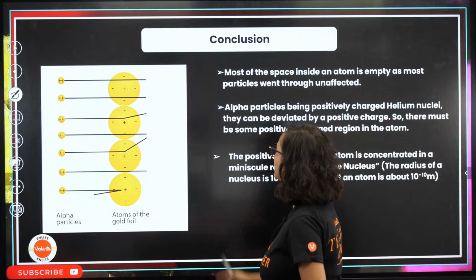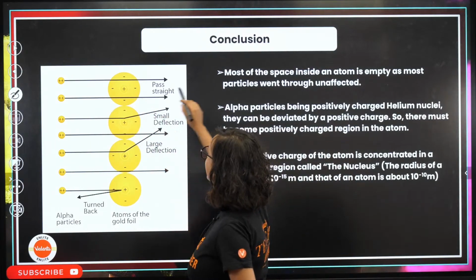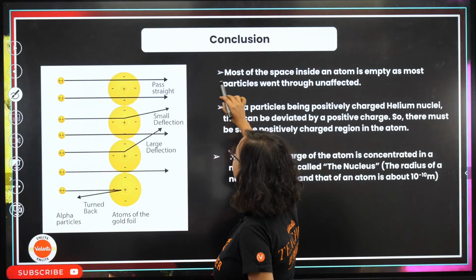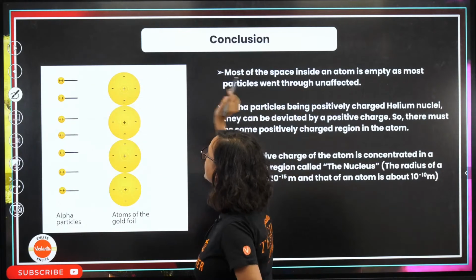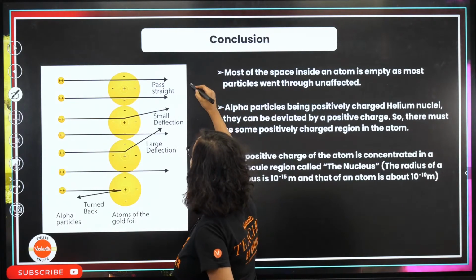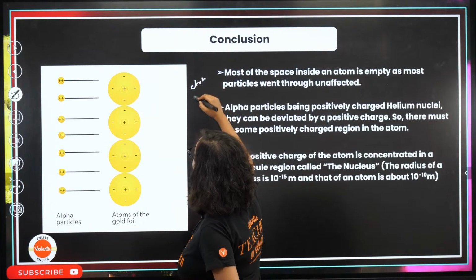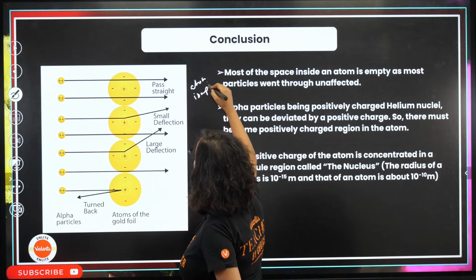Now from here, what happened? He saw that these were directly passing straight through the atom. That means that the atom is mostly empty. This is what we understood from here.